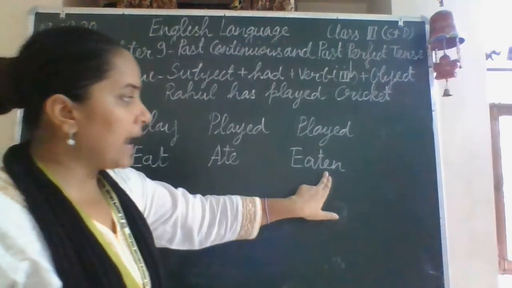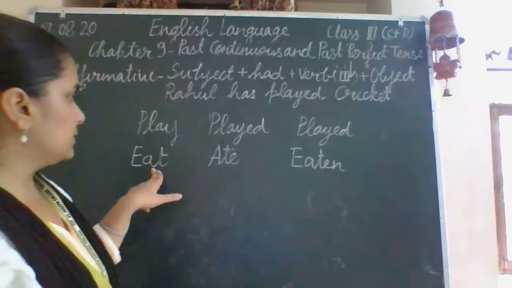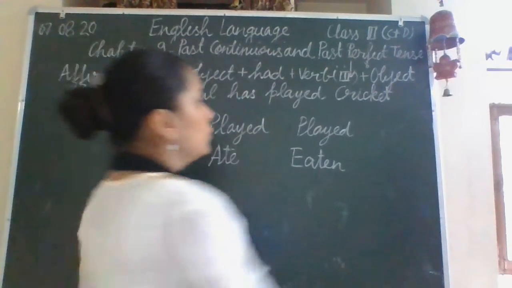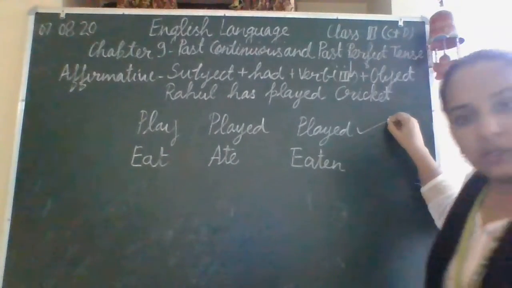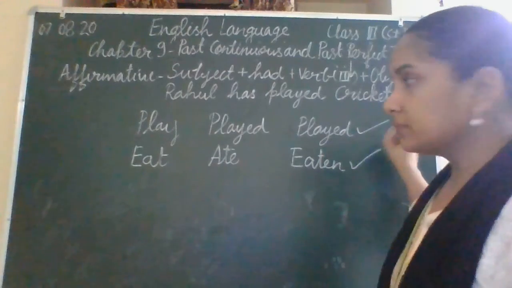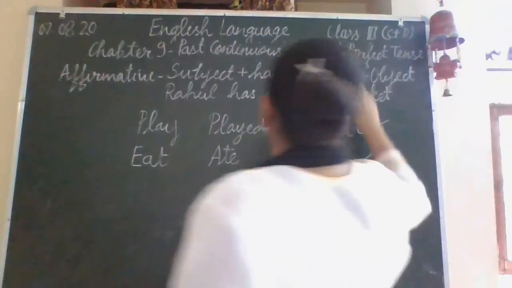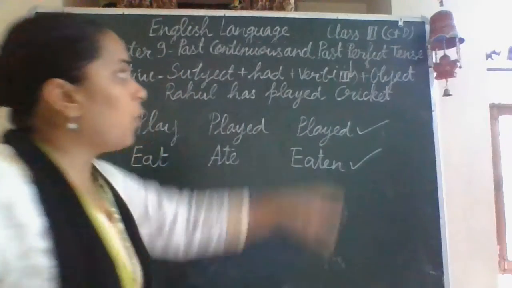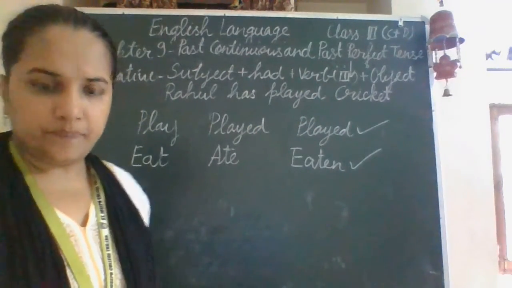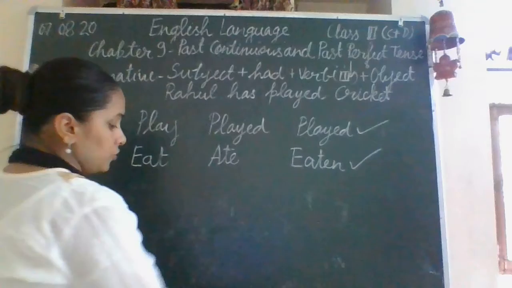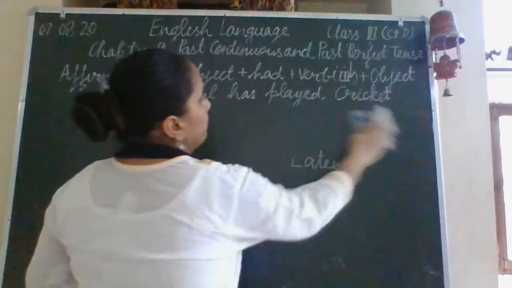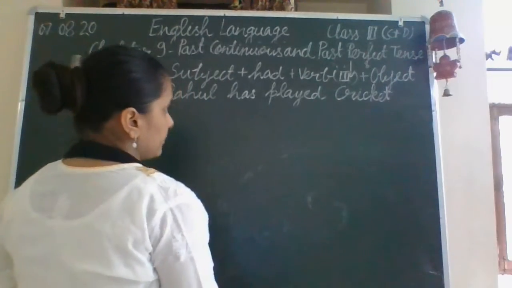And here we added en with the eat, and that is giving you the third form of the verb. So this one is the regular verb, this one is the irregular verb. Okay. So here in the perfect tense, we will always use the third form of verb only. This is the structure of affirmative sentences in the past perfect tense.